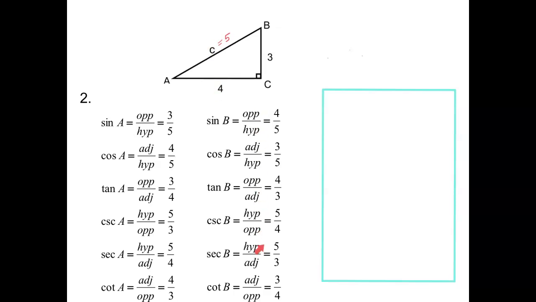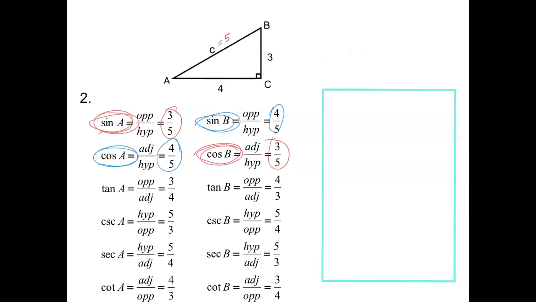These are all filled in using those same definitions, and I want you to notice something here because I have some numbers that are showing up in both columns. It looks like the sine of A is the same as the cosine of B. And 4/5 is showing up in both of these places. So it looks like the cosine of A is the same as the sine of B.